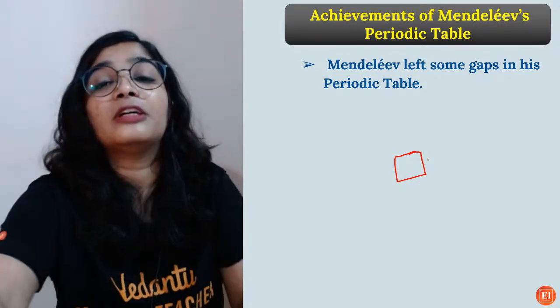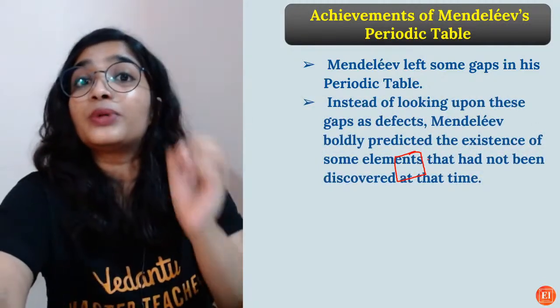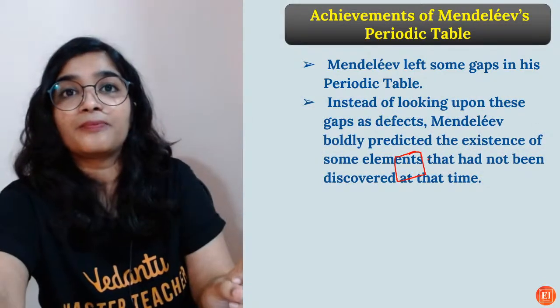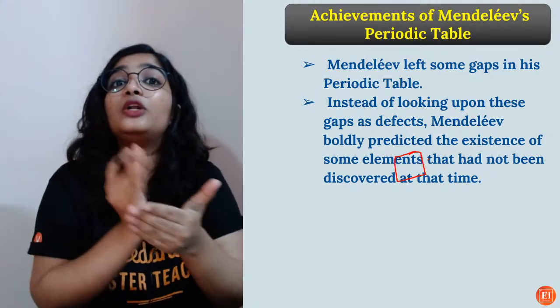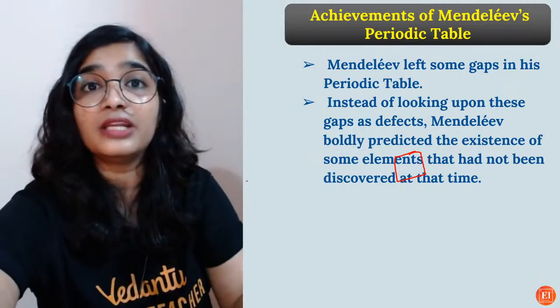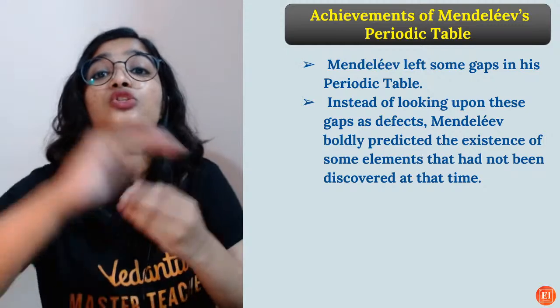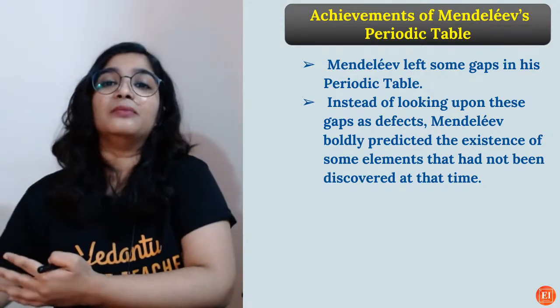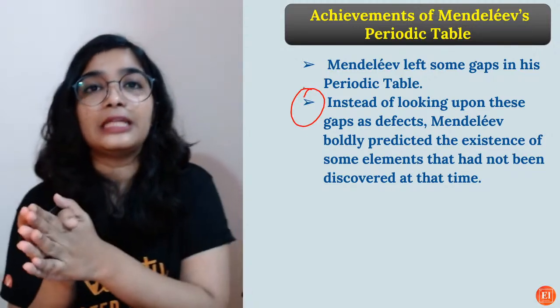So he left the gaps and he didn't just leave it. He tried to predict their properties. By looking at the chemical properties of the other elements, he tried to predict the properties of the elements which had not even been discovered yet. That motivated the other scientists to discover the elements. That is a huge achievement of Mendeleev's periodic table.